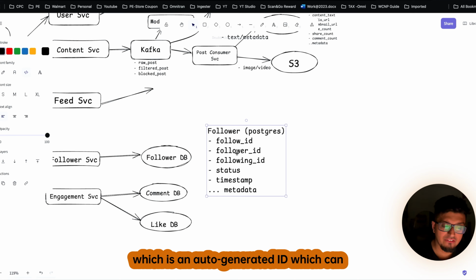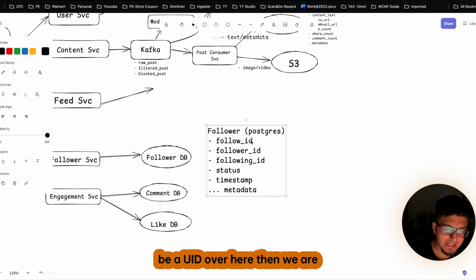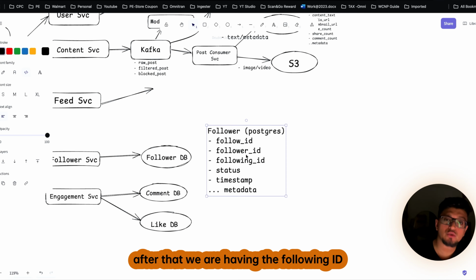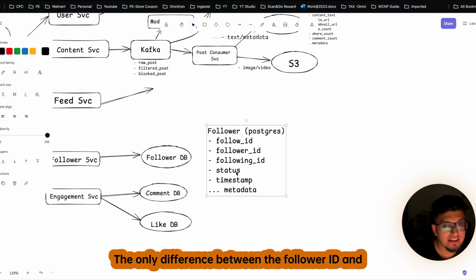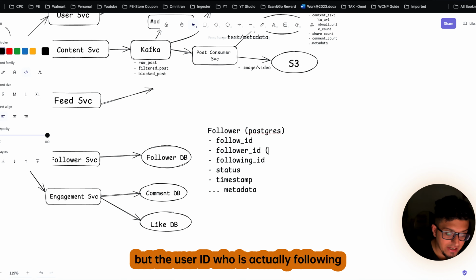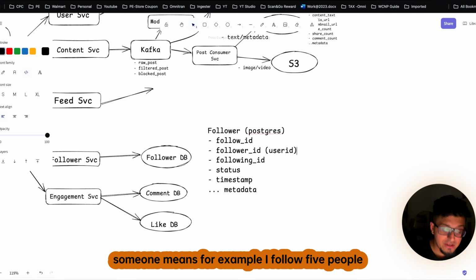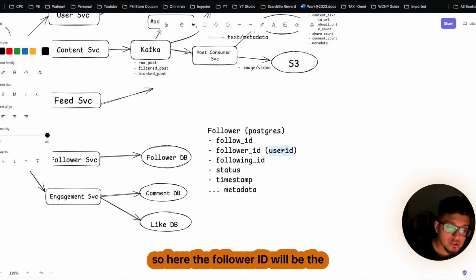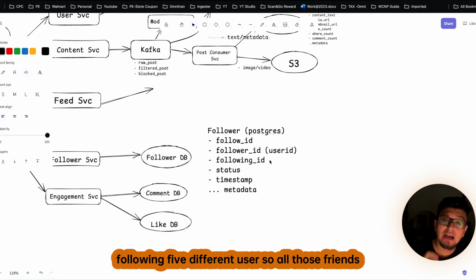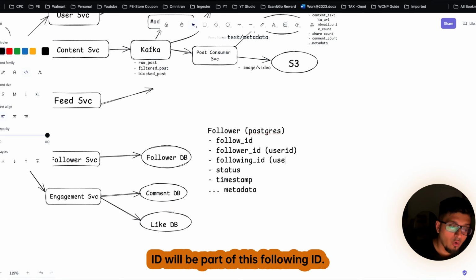So here we are having a follow ID, which is an auto-generated ID, which can be a UID over here. Then we are having a follower ID, means who is following. After that, we are having the following ID, then status and the timestamp. The only difference between the follower ID and the following ID is that this is nothing but the user ID who is actually following someone. Means for example, I follow 5 people. So here the follower ID will be my ID. And for example, here I am following 5 different users. So all those friends' IDs will be part of this following ID.